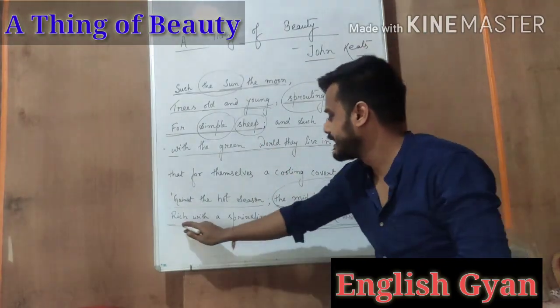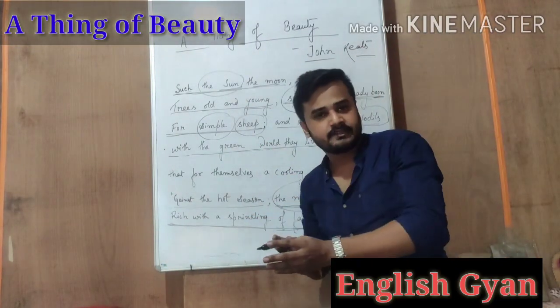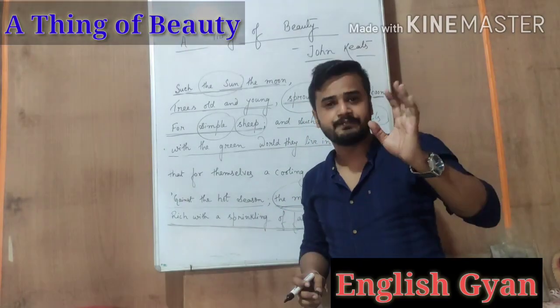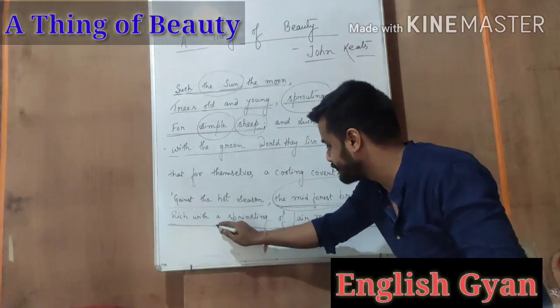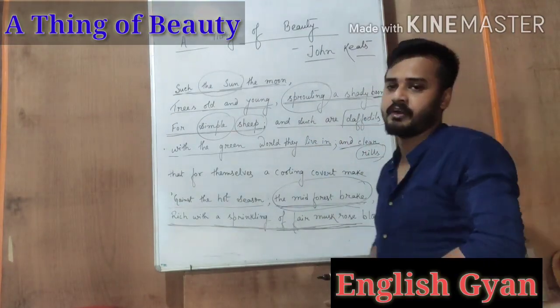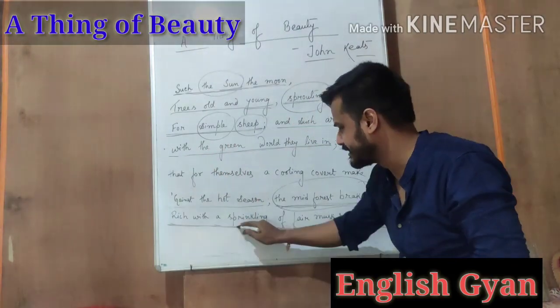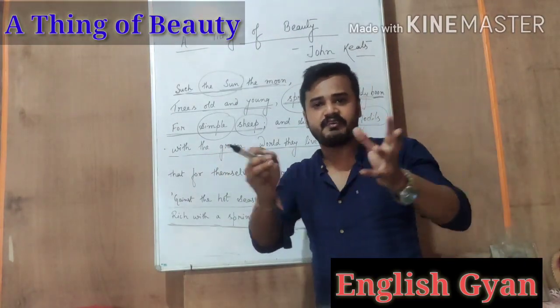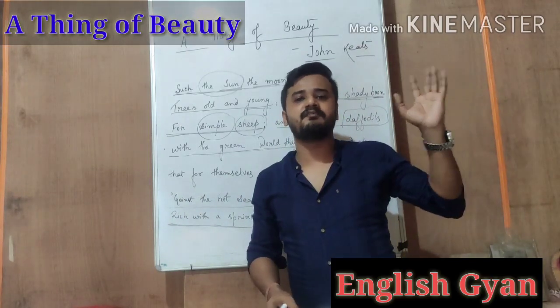He says rich with a sprinkling of fair musk rose means in that mid-forest brake, you will find them in abundance. Sprinkling here means you will find bunches. You will find many such fair musk roses.